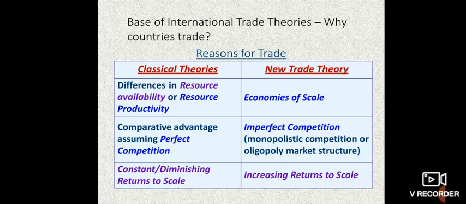Classical theory says difference in the resource availability or the resource productivity, whereas the new trade theory says economies of scale. Okay, comparative advantage assuming perfect competition, and in the new trade theory imperfect competition. Constant or diminishing returns to scale and increasing returns to scale under the new trade theories. So this economies of scale theory comes under the modern viewpoint.